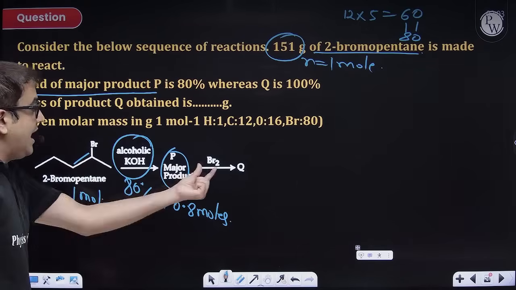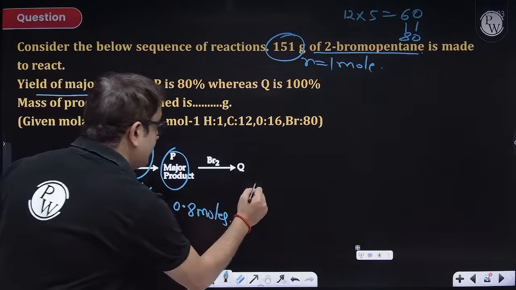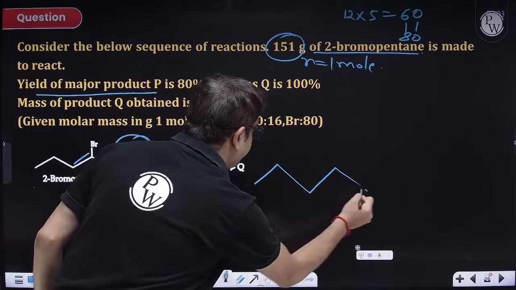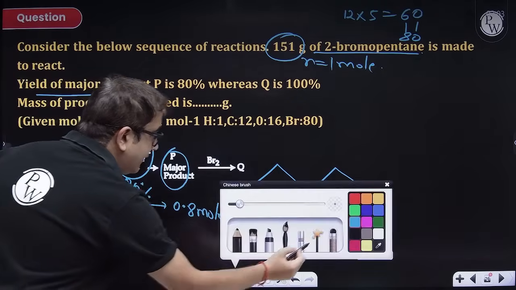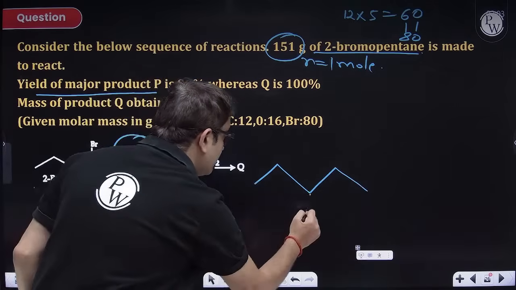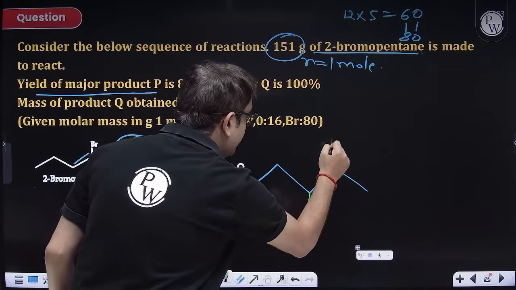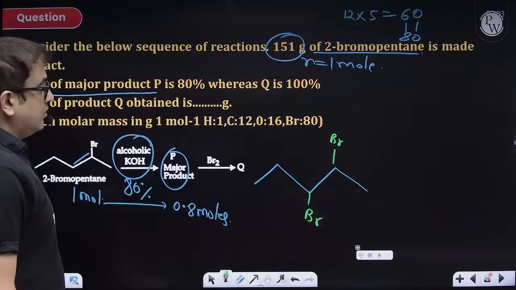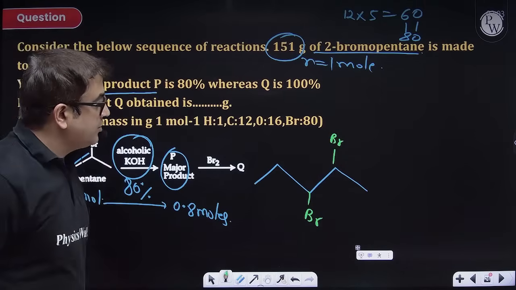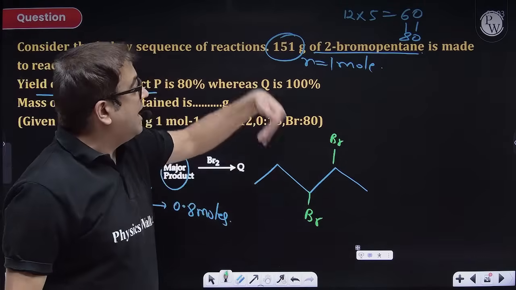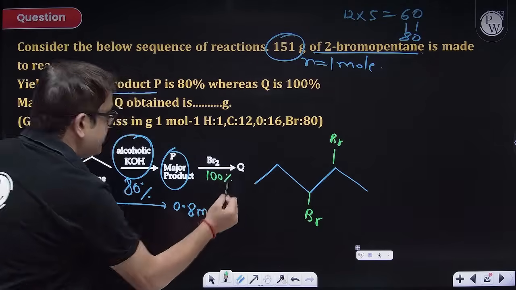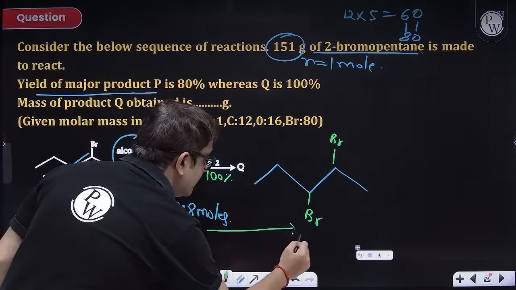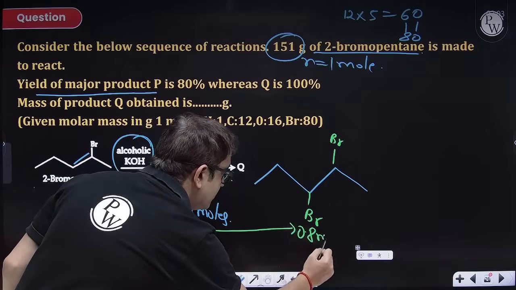Now, Br2 on this will produce what, sir? 5 carbons. 1, 2, 3, 4, 5. And where you have the double bond, I will be introducing 2 bromines. So 1 bromine here, 1 bromine here. So we know the mass of this, we just have to remove 1 hydrogen and add bromine. The question is saying its efficiency is 100%. So how many moles of this will be produced? 0.8 moles.